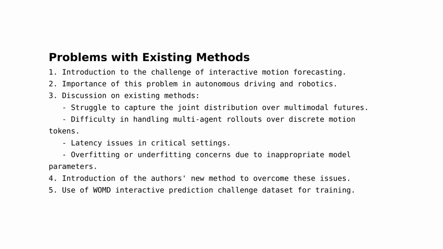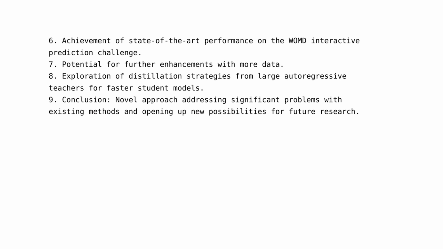Previously, existing methods struggled to effectively capture the joint distribution over multimodal futures. This is due to the complexity of multi-agent rollouts over discrete motion tokens, which many models are not equipped to handle. Additionally, latency issues were common in these models, particularly in settings where quick response times are critical. Overfitting or underfitting was also a concern, as models with too many or too few parameters could not generalize well to new data. To overcome these issues, the authors introduced a new method that leverages multi-agent rollouts over discrete motion tokens. This approach generates a number of rollouts and clusters them down to a manageable number of modes for evaluation.